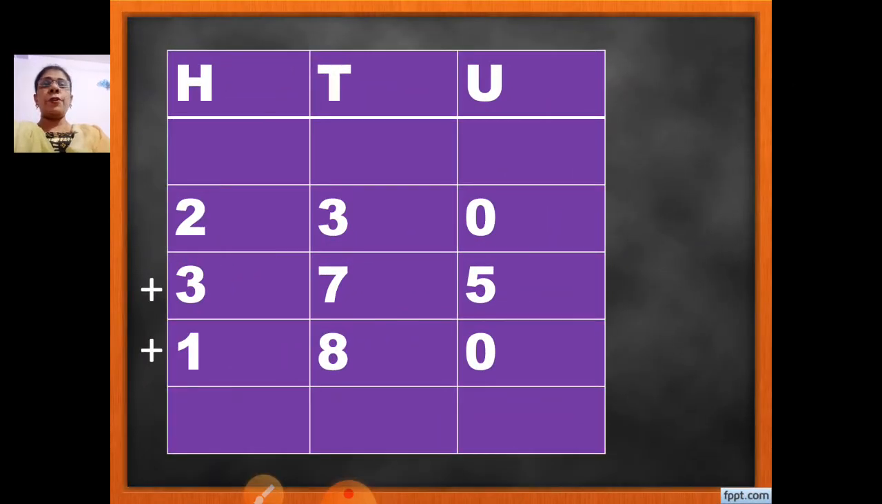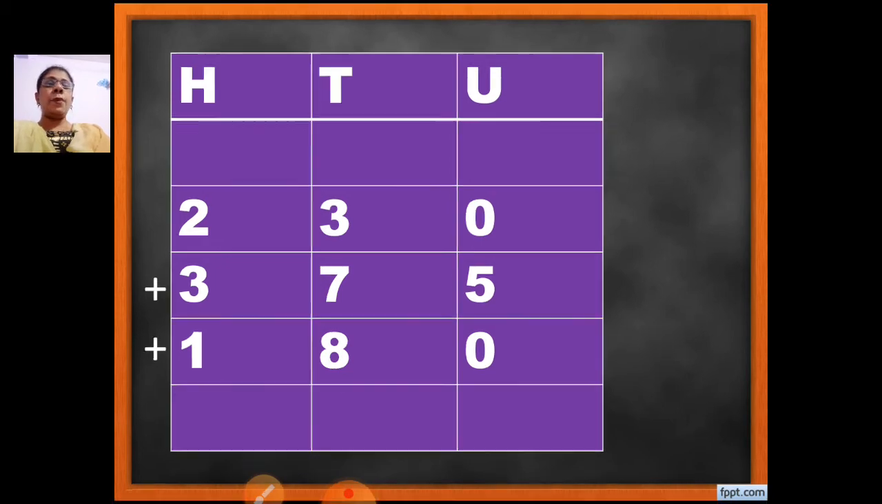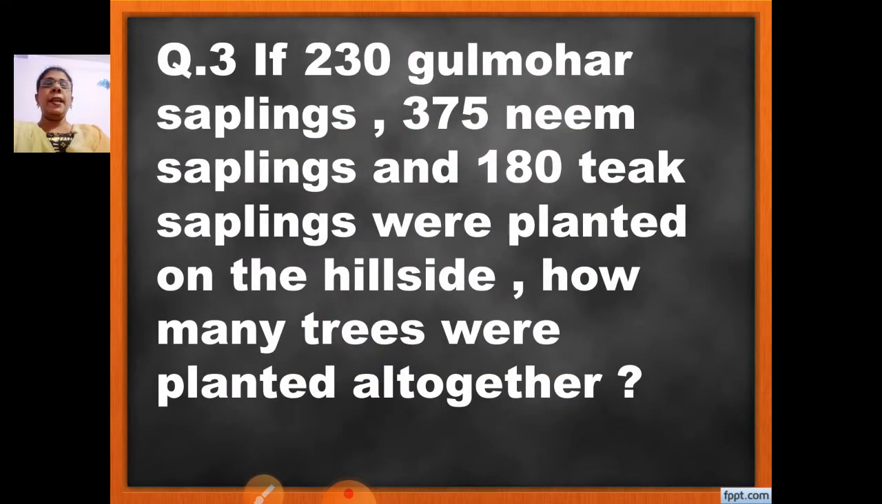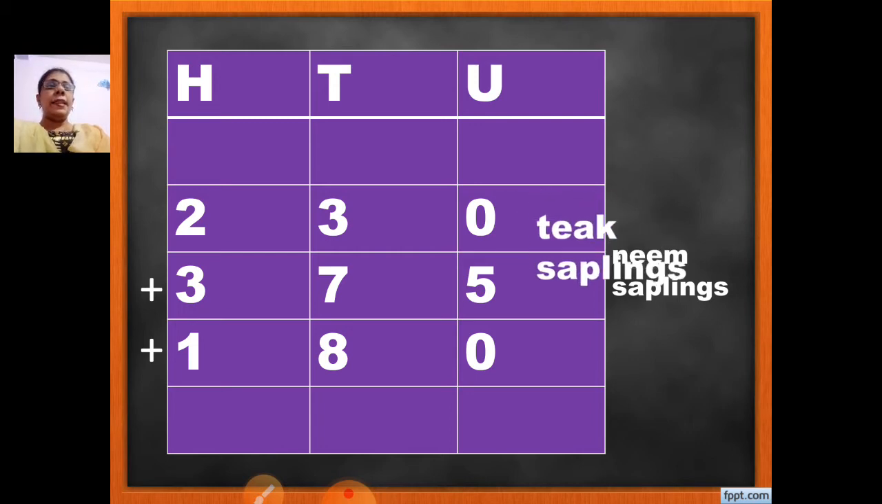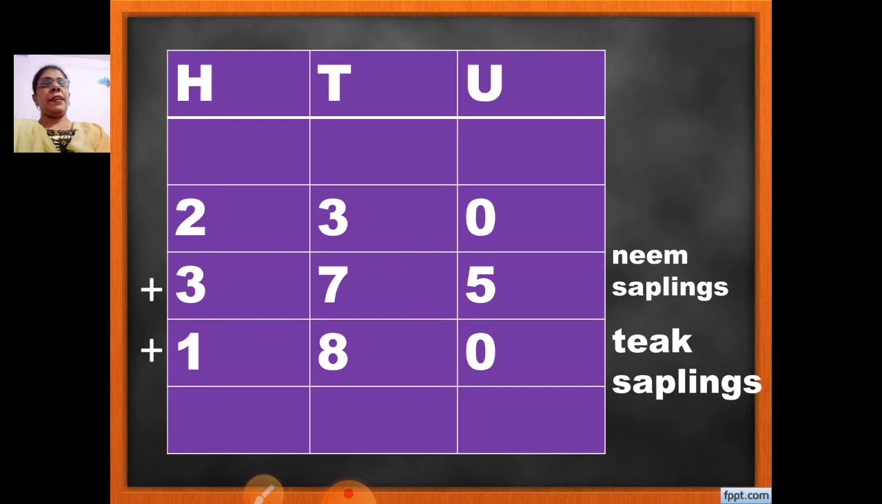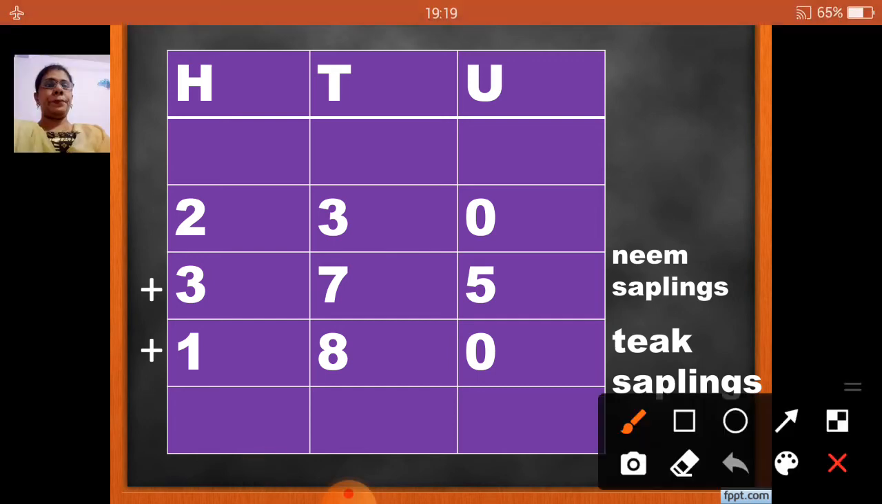First step, we are going to make a column of HTU, hundreds, tens and unit. Then we are going to arrange the numbers according to the place value. What is the number, children? 230, 375 and 180. And after writing this, what I told you, what you are going to write? When you have written the number of neem saplings, you are going to write beside that neem saplings. Then you are going to write 180 and then teak saplings. Okay. Now we will start adding.